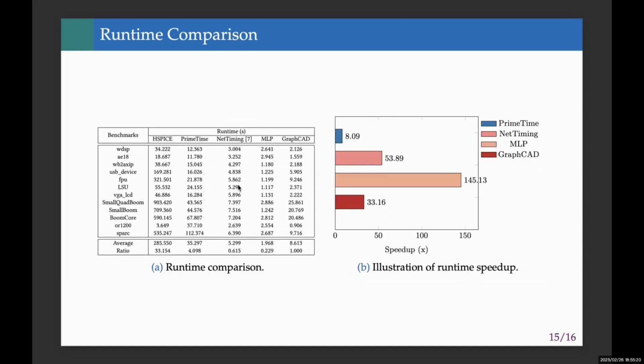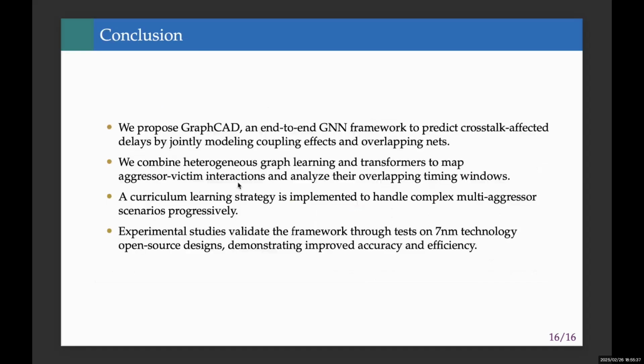Also, speed matters. Here, each SPICE simulation takes 285 seconds on average, which is impractical for iterative designs. GraphCAD runs in 8.6 seconds, offering a 33 times speedup. Even against PrimeTime, we are 4 times faster.